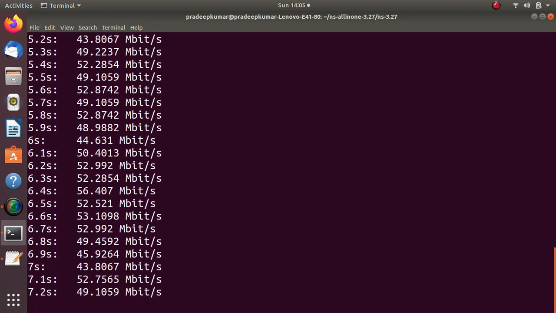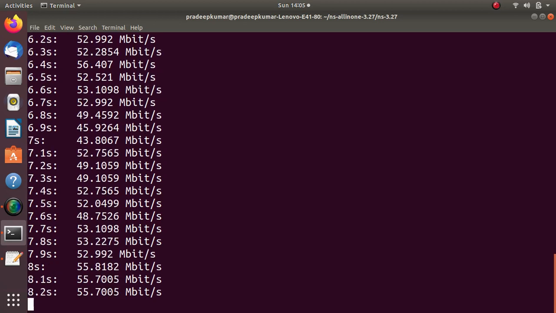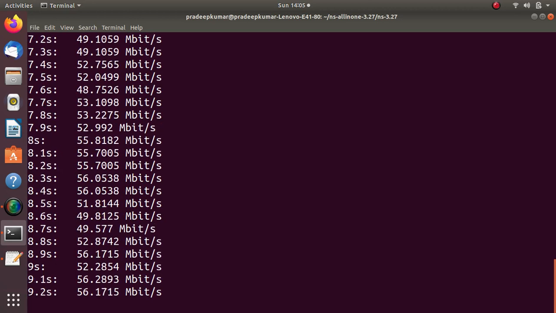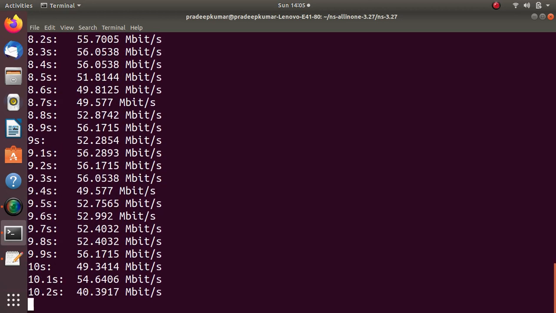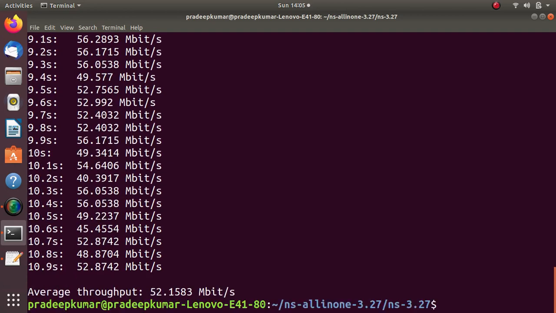Now increasing to 20 seconds will be taking more time for each and every simulation, so let us avoid that. Okay, so now we can see 52.1583. So this is the throughput.